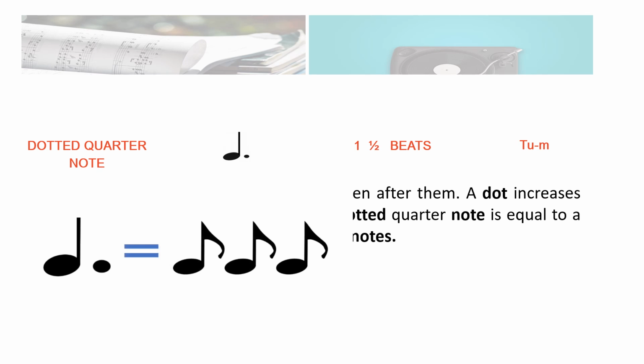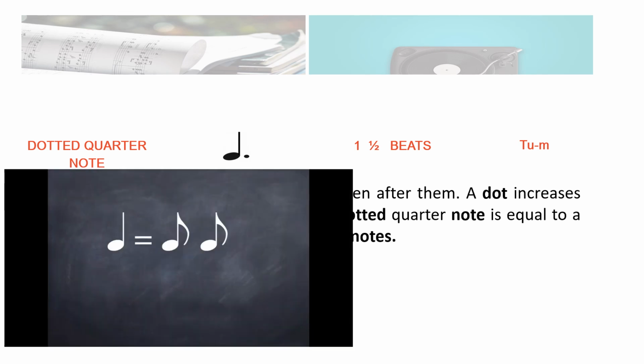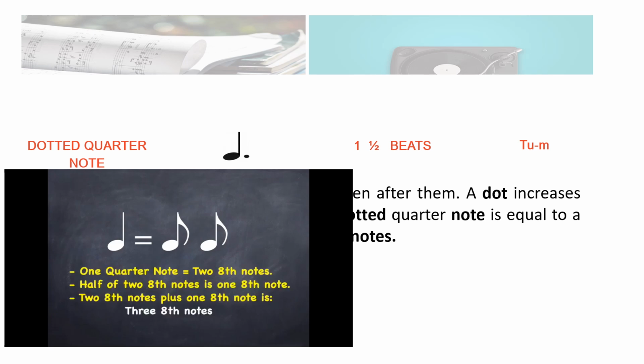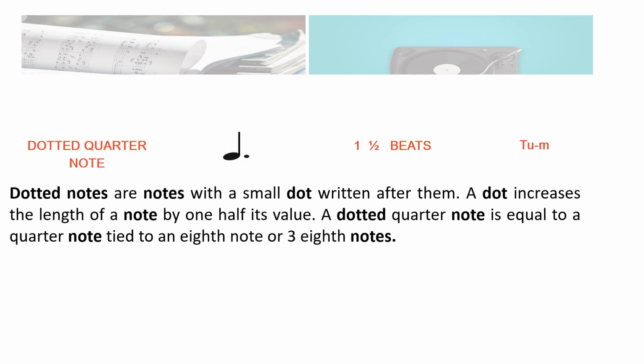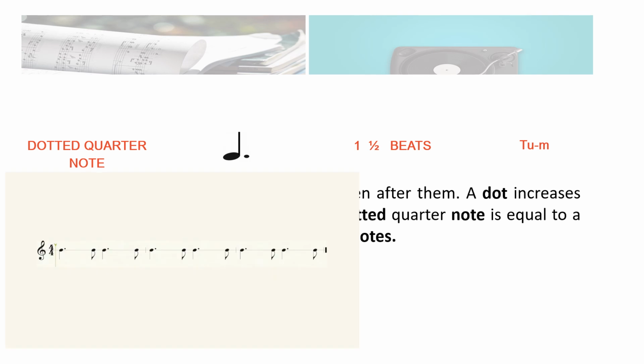This is the symbol for dotted quarter note. A dotted quarter note is equal to 3 eighth notes like this. Or 1 quarter note is equal to 2 eighth notes. Half of 2 eighth notes is 1 eighth note. 2 eighth notes plus 1 eighth note is equal to a dotted quarter note. A dotted quarter note sounds like this, where the rhythmic syllable is ta, ta,